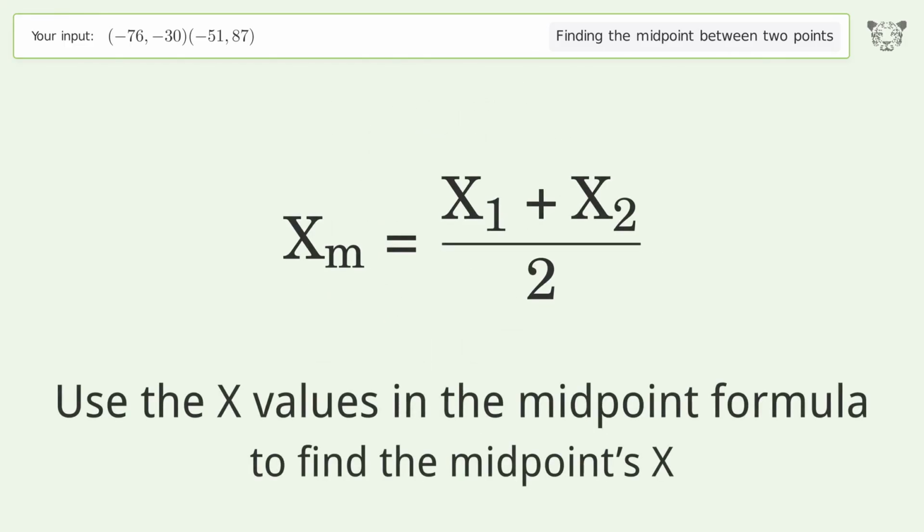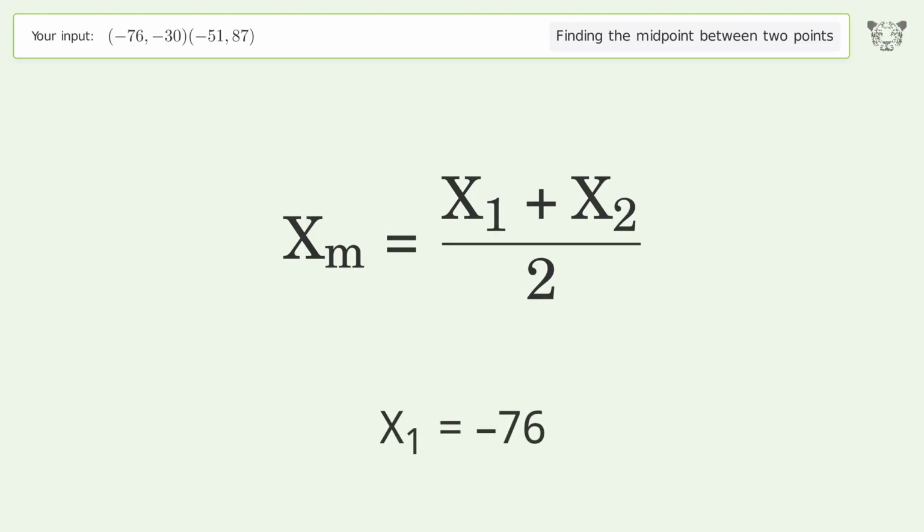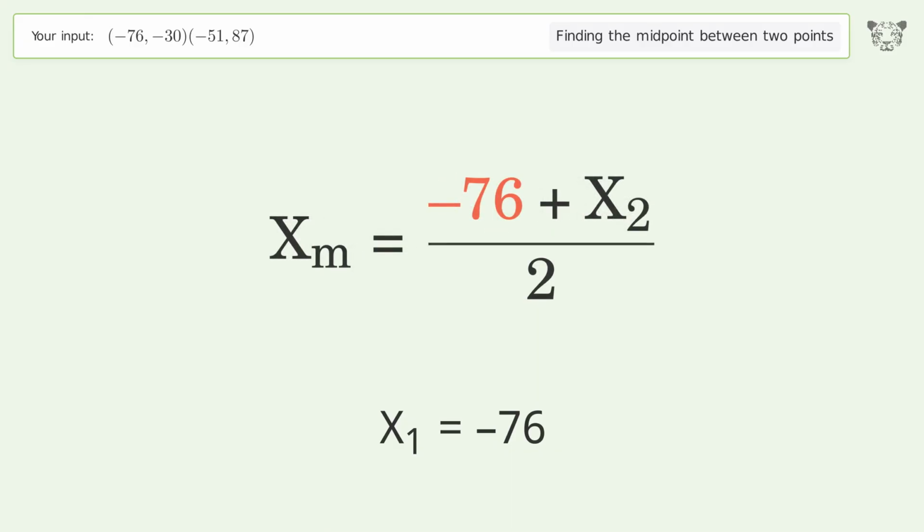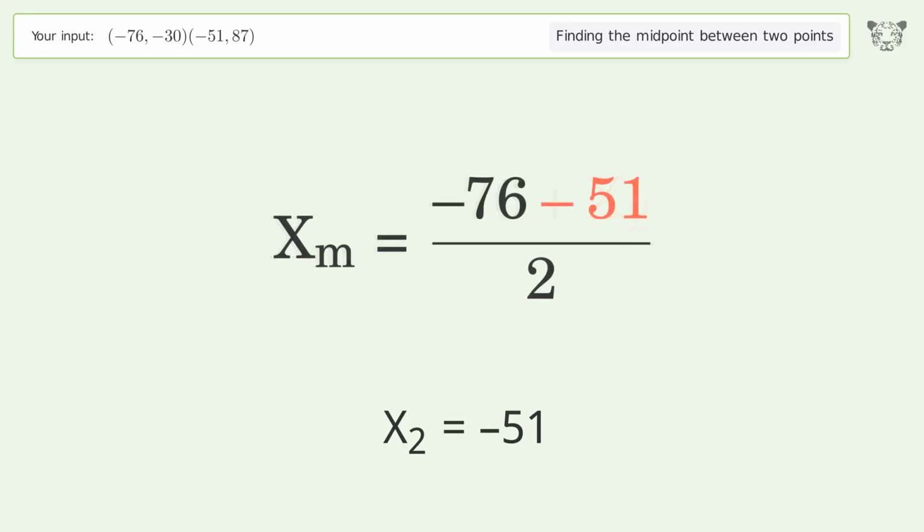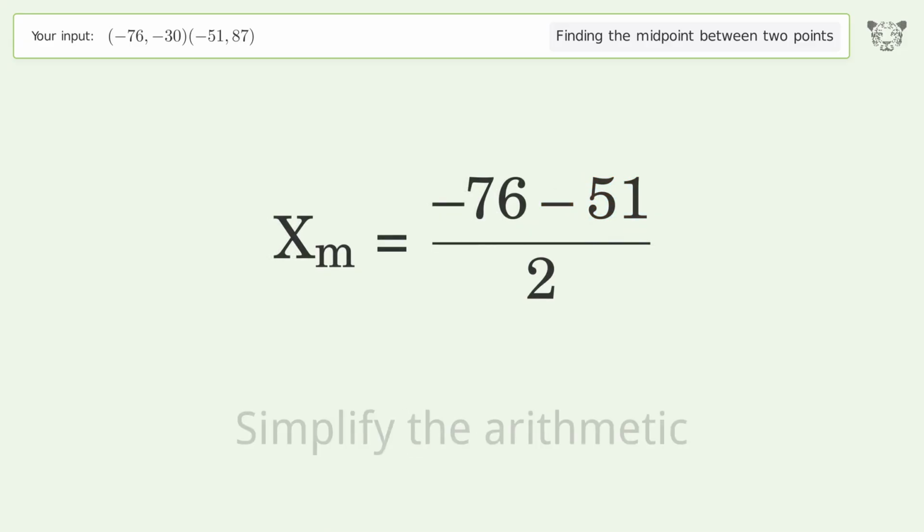Use the x values in the midpoint formula to find the midpoint's x. x1 equals negative 76. x2 equals negative 51. Simplify the arithmetic.